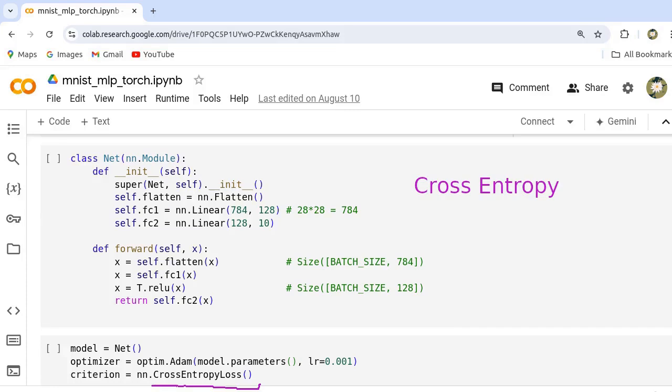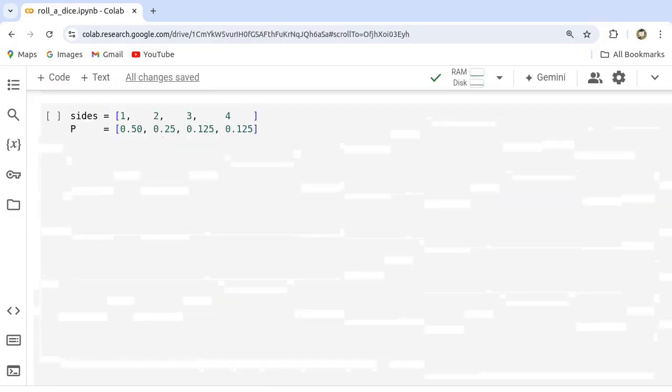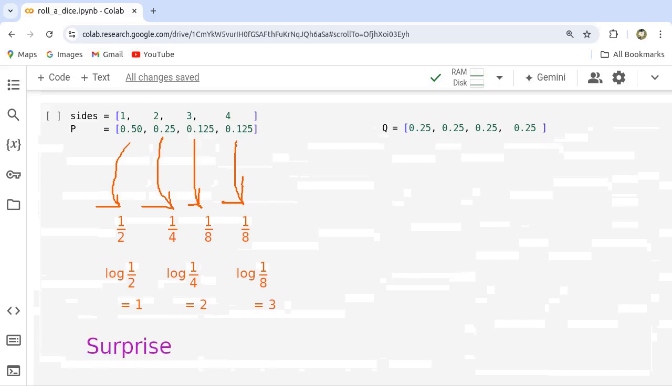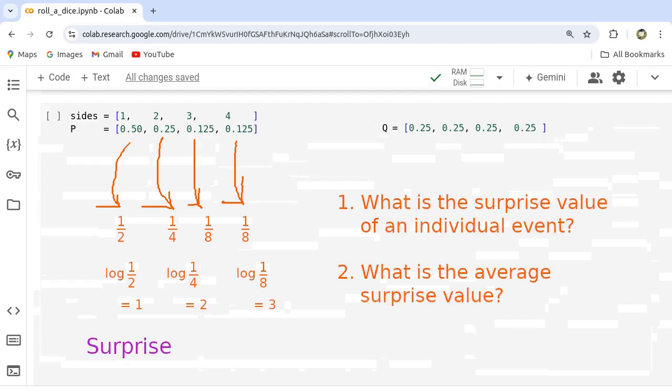Now, let's discuss cross-entropy using the example of a four-sided die. In this scenario, we assume the die is biased, but we approach cross-entropy based on the assumption that the die is fair, as it appears to be fair. Our key questions are, 1. What is the surprise value of an individual event? 2. What is the average surprise value?